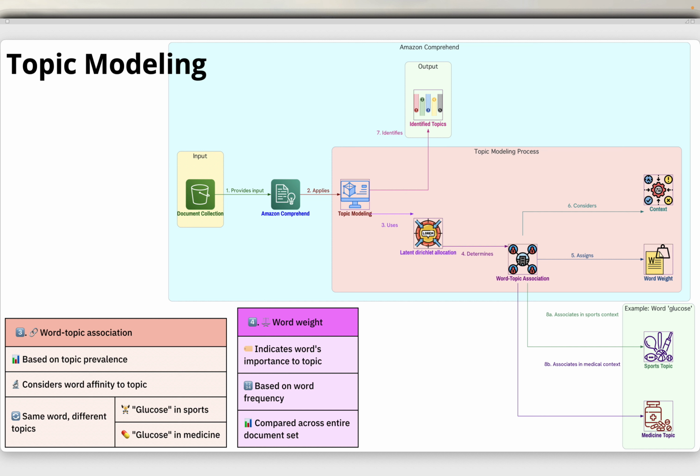Then word weight. Each word associated with a topic is given a weight that indicates how much the word helps define the topic. The weight is an indication of how many times the word occurs in the topic compared to other words in the topic across the entire document set.